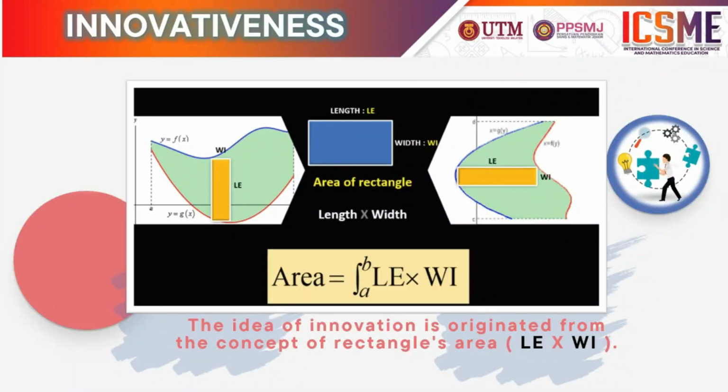The idea of the innovation originated from the concept of rectangle area, length times width. The term L is an abbreviation of length, which is the length of the size of a rectangle, while W is an abbreviation of width, which represents the width of the size of the rectangle.